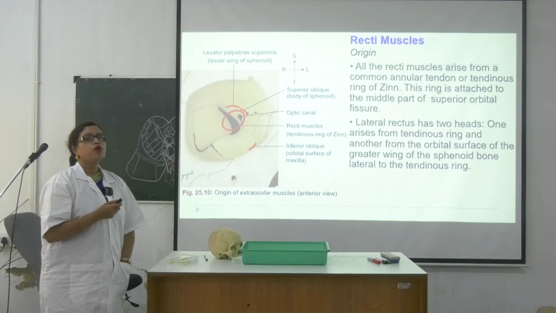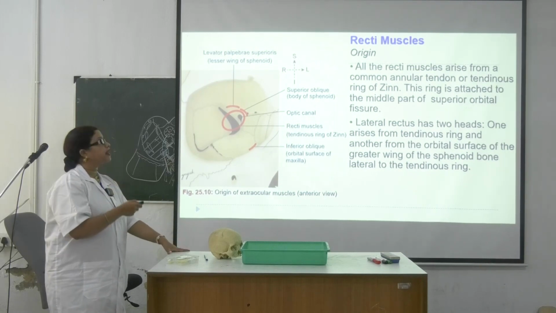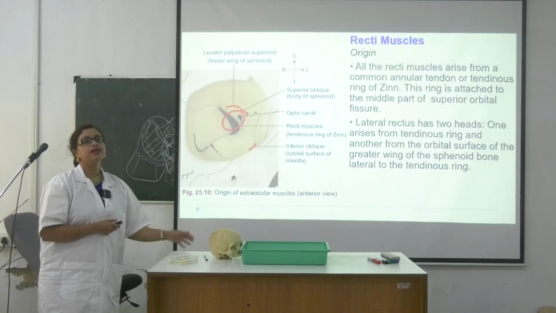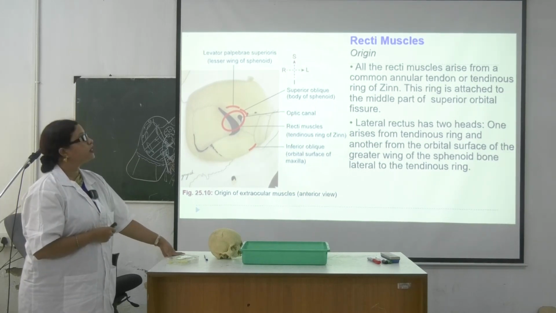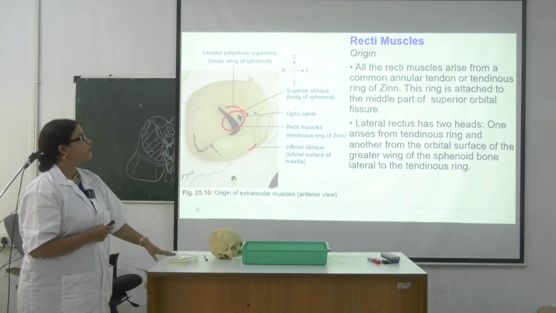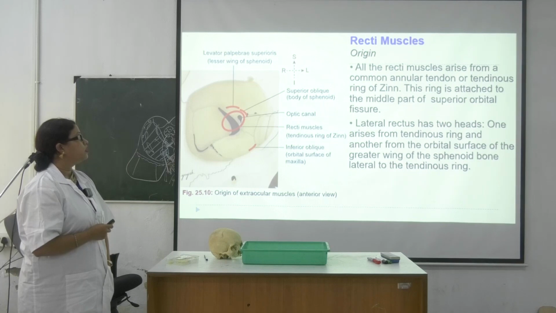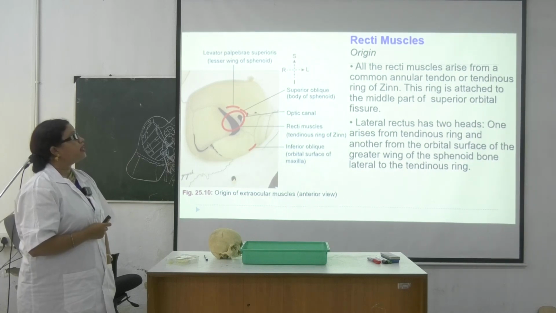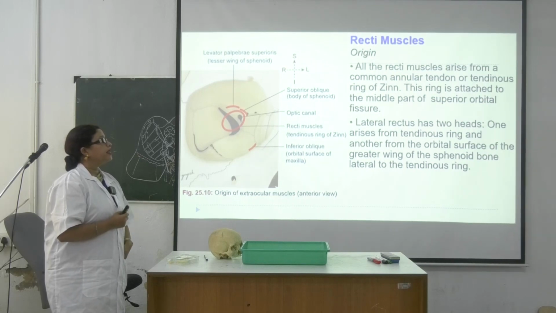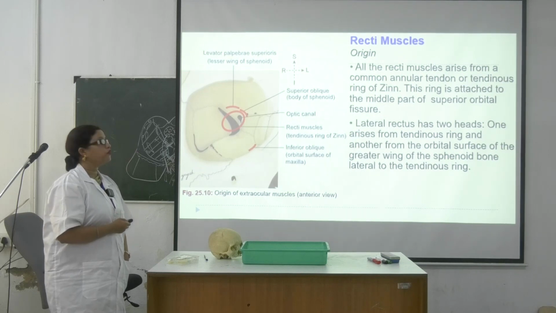An important thing here is, whatever the rectus muscles, where are they coming from? The tendinous ring of Zinn. The ring is attached to the medial part of superior orbital fissure. Write it down. So lateral rectus has two heads, one head is from the tendinous ring and another one is from the greater wing of sphenoid.